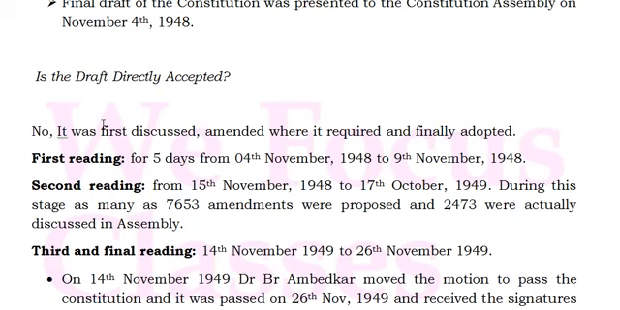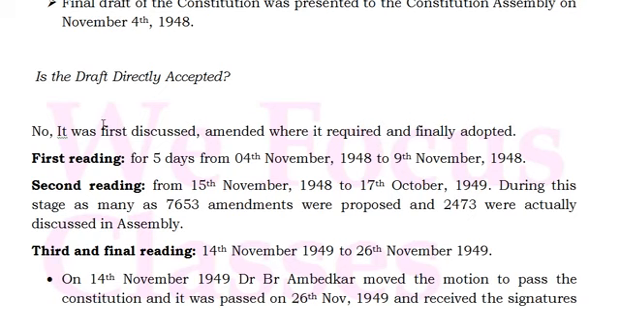How is it discussed? The discussions here we call readings, friends. The first reading: on November 4th 1948, the first draft of the constitution was presented to the Constituent Assembly. The first reading was for 5 days, from 4th November 1948 to 9th November 1948. This is for 5 days, remember this.